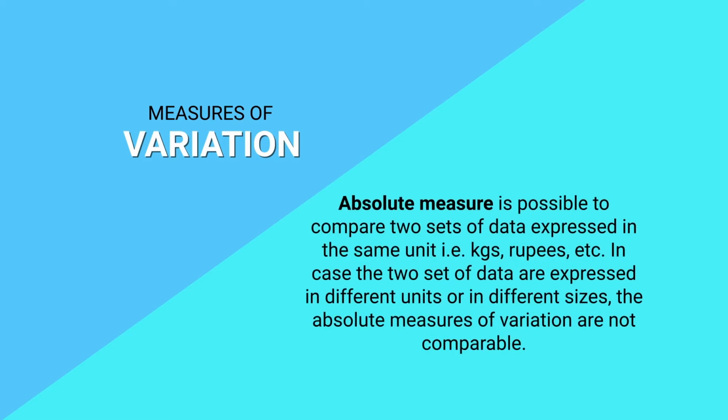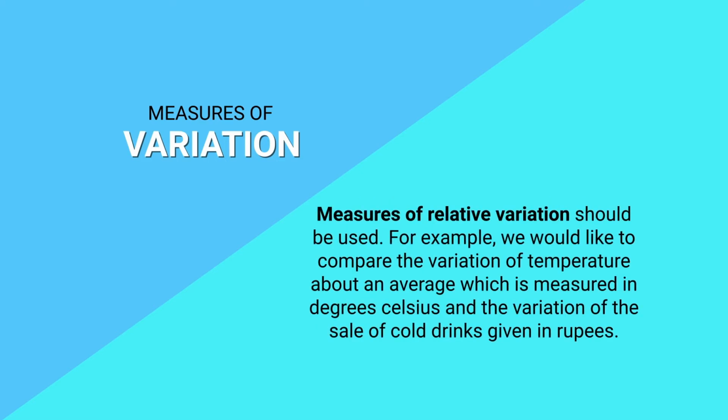So an absolute measure is a possible way to compare two sets of data expressed in the same unit, that is kgs, rupees, etc. We have seen in measurement that homogeneity is very important when we calculate things in a unit manner. In case the two sets of data are expressed in different units or in different sizes, the absolute measures of variation are not comparable. In such a situation, the measure of relative variation should be used.